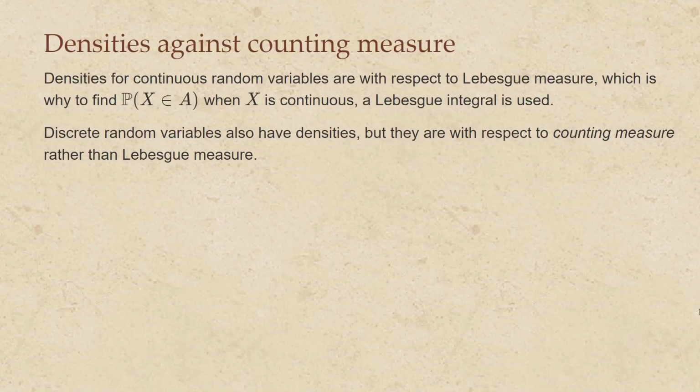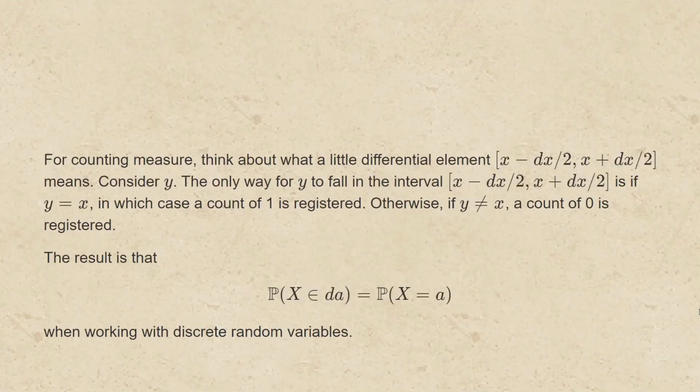Densities for continuous random variables are with respect to Lebesgue measure, which is why to find the probability that x is in a set A when x is continuous, a Lebesgue integral is used. Discrete random variables also have densities, but they are with respect to counting measure rather than Lebesgue measure.